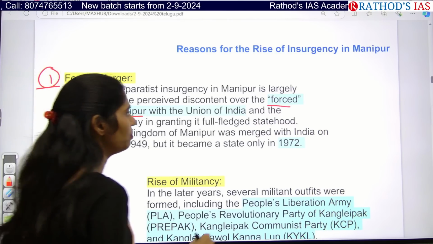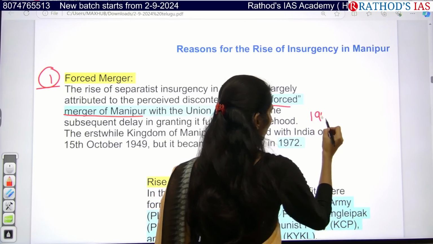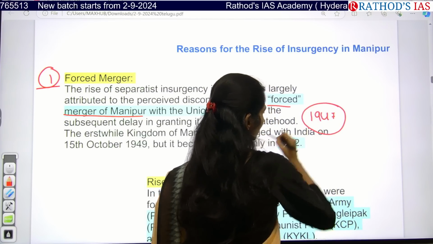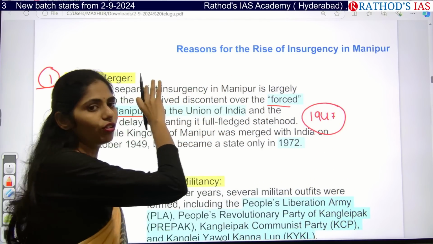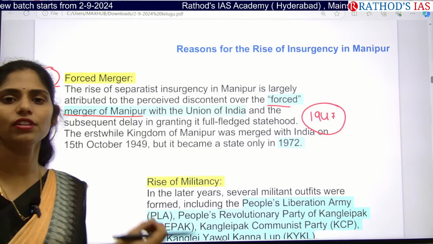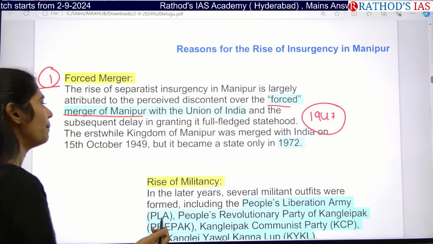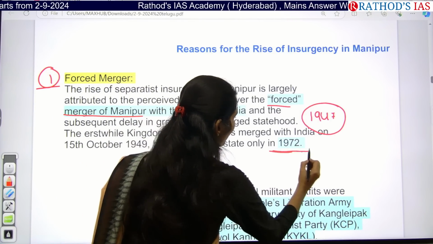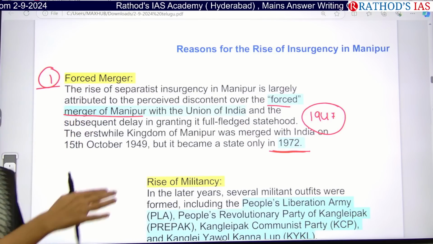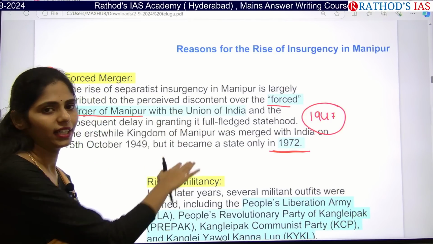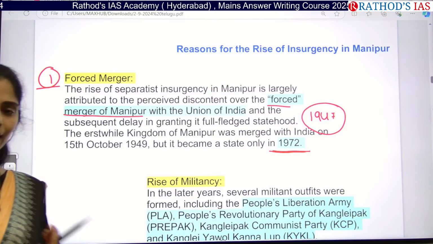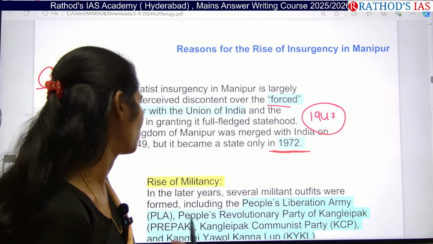But when we got independence in 1947, at the time of this forced merger, we didn't give full-fledged statehood to Manipur, but it became a full-fledged state in 1972. So from 1947 to 1972, there were many times we had violence in Manipur.